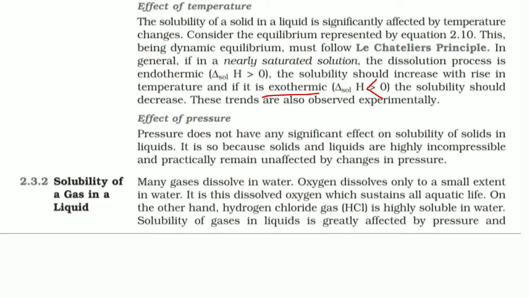So if you touch the beaker or the apparatus in which you try to prepare the solution, the outside of the beaker will be hot. That means the temperature is going to increase. So this is a very interesting example. The dissolution process will be decreased if you further increase the temperature of the beaker by applying some heat. So this is one example.